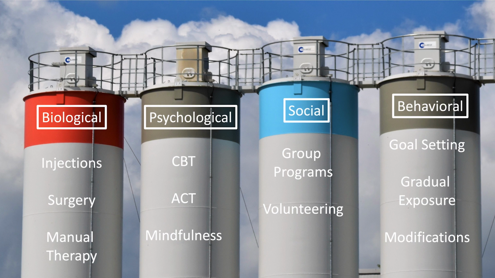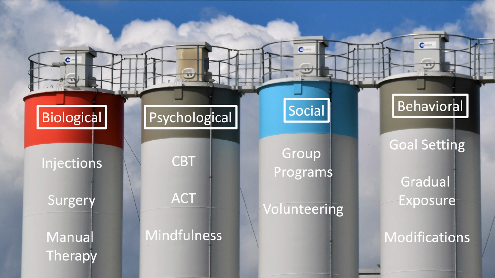Additionally, over time, treatments have become increasingly siloed and remain separate and distinct from one another, when in reality, chronic pain patients likely require an integrated, interdisciplinary model of care, requiring some or all of the different therapies simultaneously. For instance, in the biological silo, this might include therapies such as injections, surgery, or even manual therapy. In the psychological realm, we have therapies such as CBT, acceptance and commitment therapy, mindfulness-based stress reduction, or meditation.